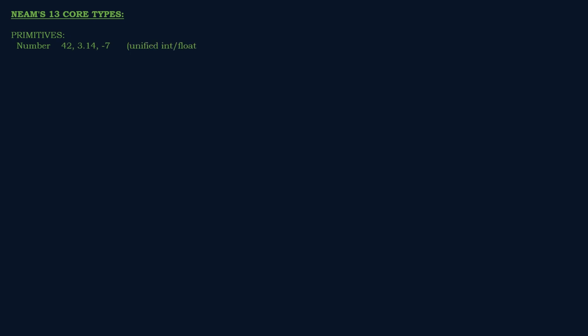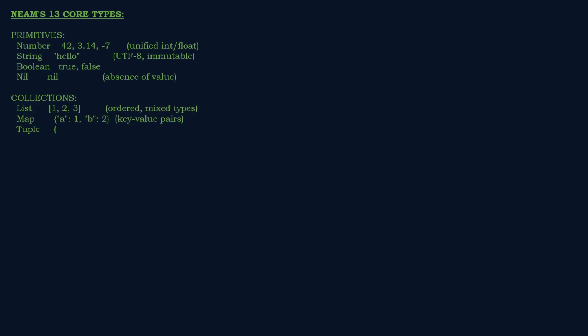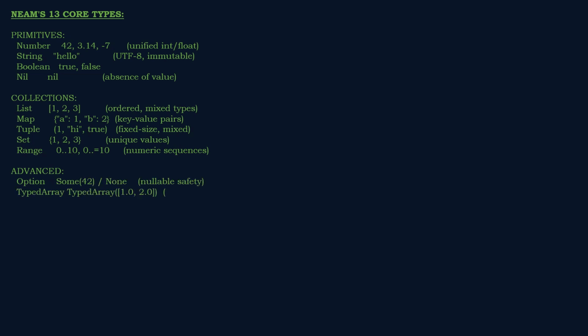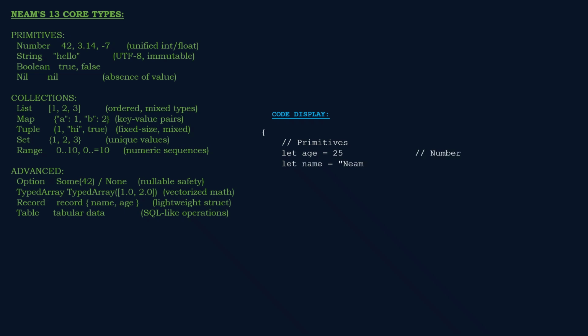Neam gives you 13 core types, and they're divided into three tiers. The primitives: number, which unifies integers and floats into a single type, so you never worry about int versus float conversions. String, UTF-8, immutable, with all the methods we learned in video 3. Boolean, true and false. And nil, the explicit absence of a value.